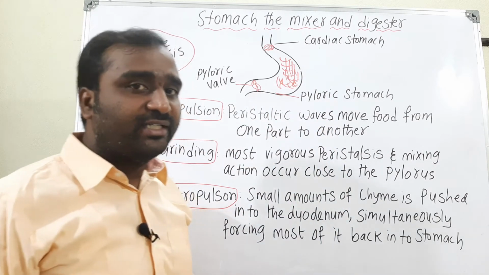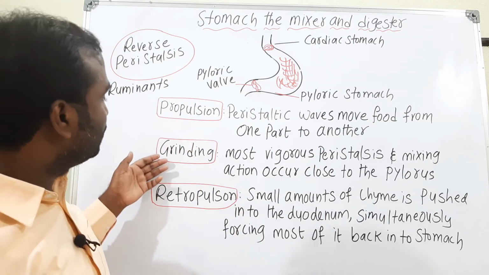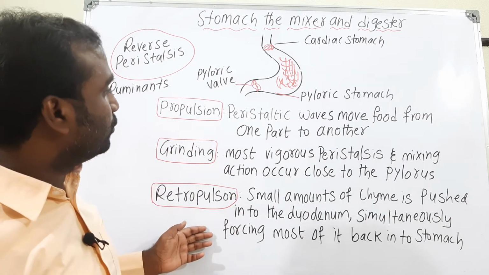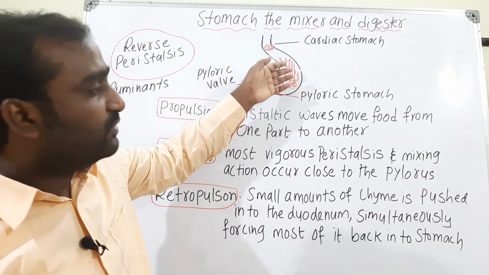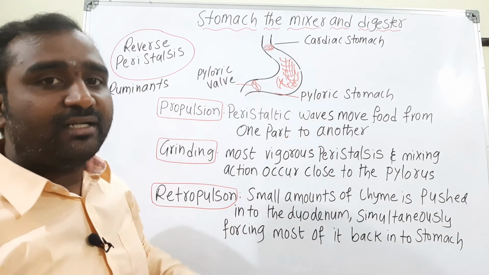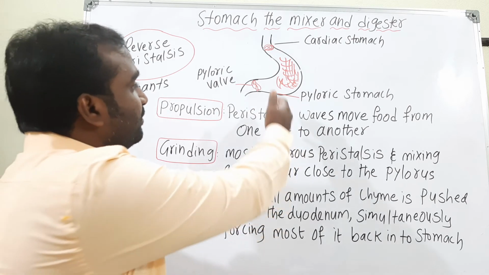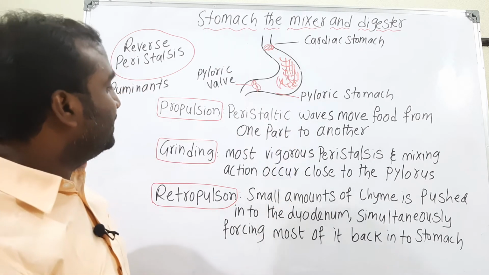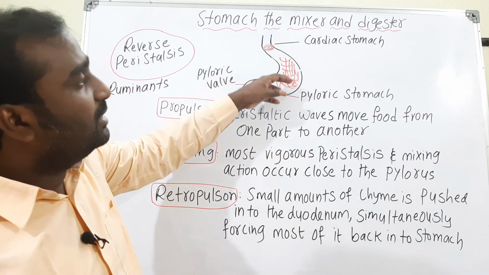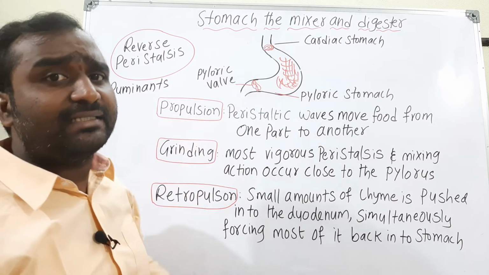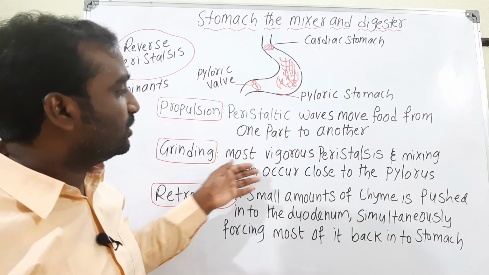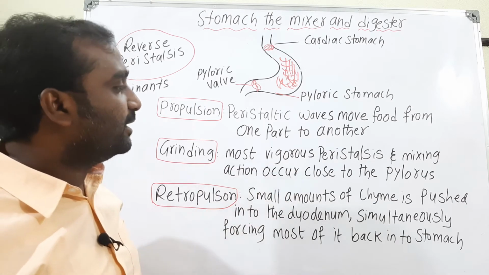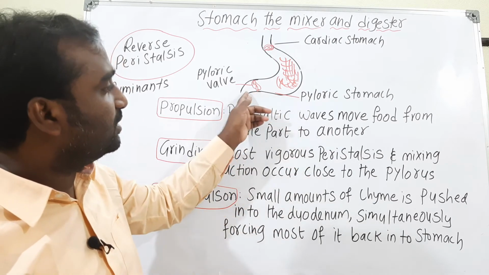So here we find three processes: propulsion, grinding, and retropulsion. Propulsion is the peristaltic movement through the circular and longitudinal muscles of the stomach from one part to another. Grinding is when the food is completely in the stomach and has to be mixed, moving towards the pylorus.